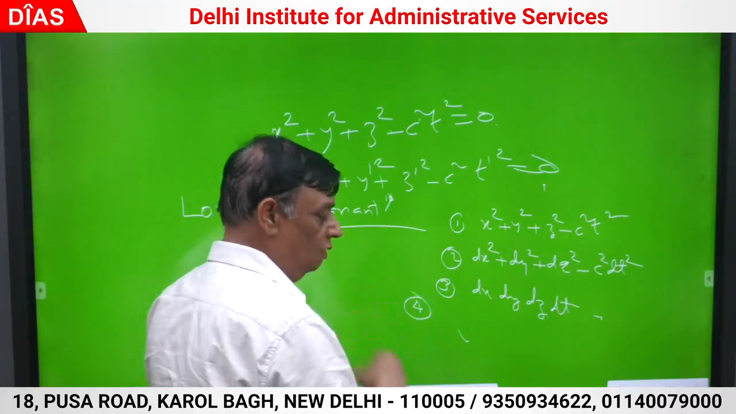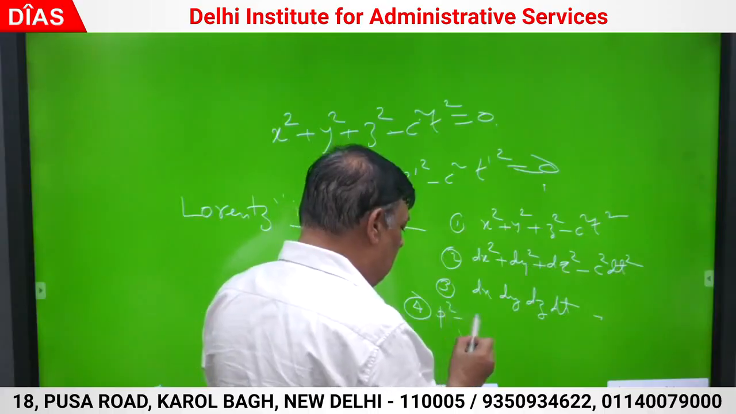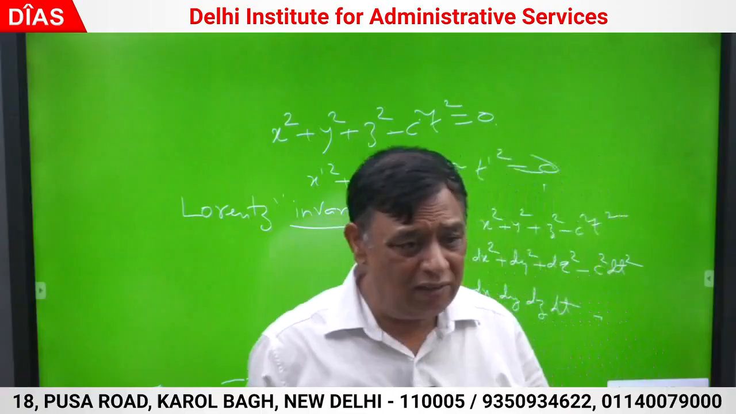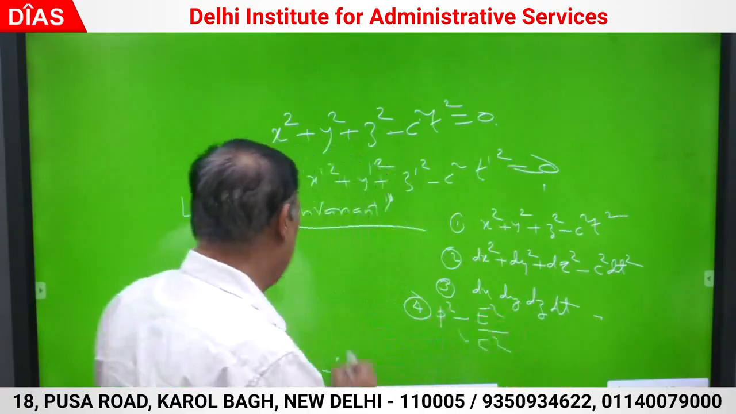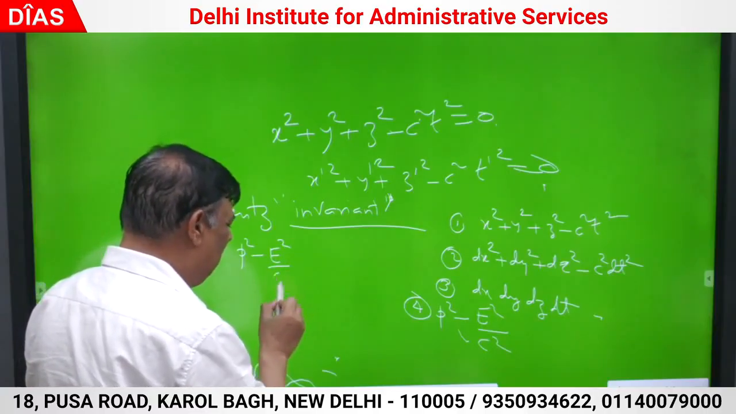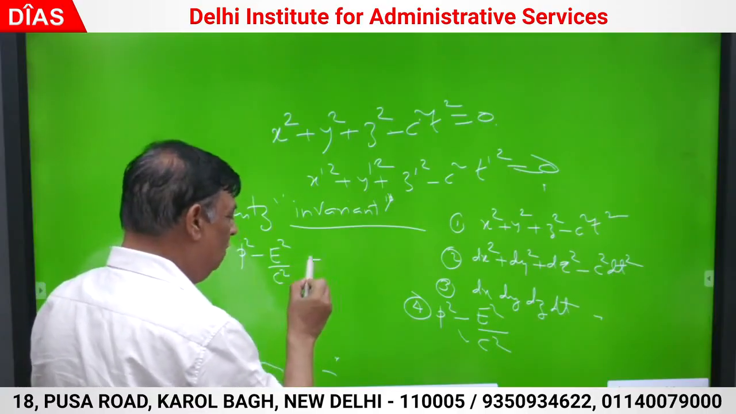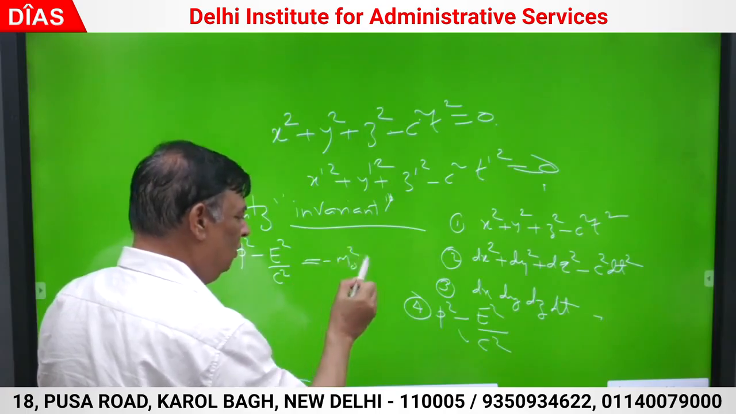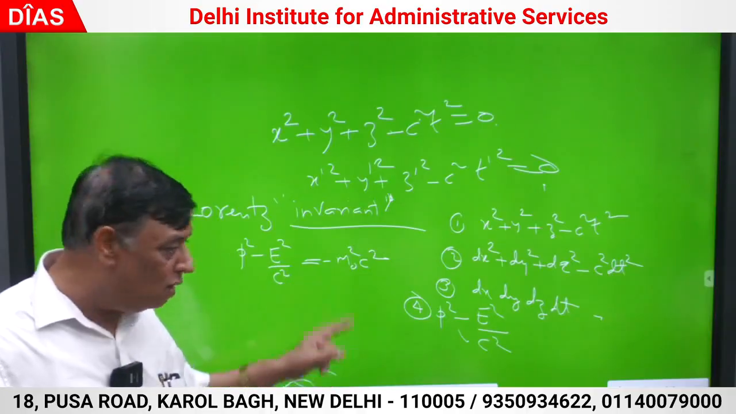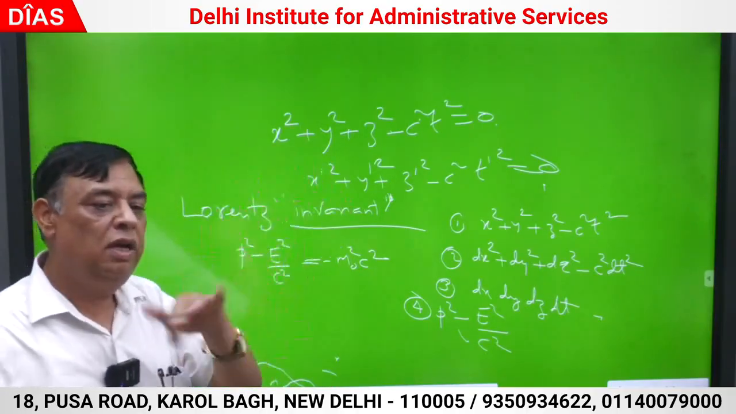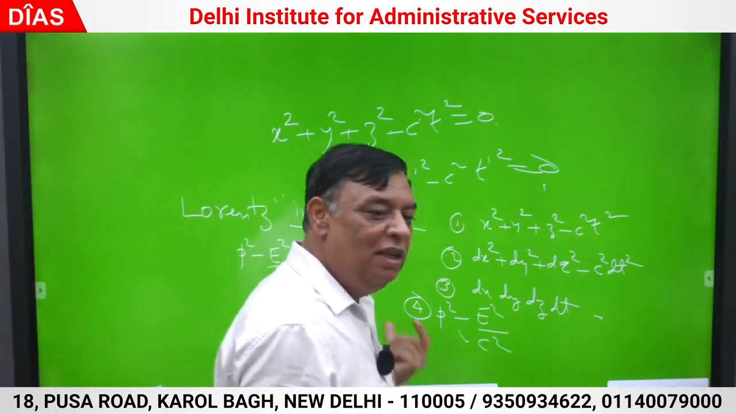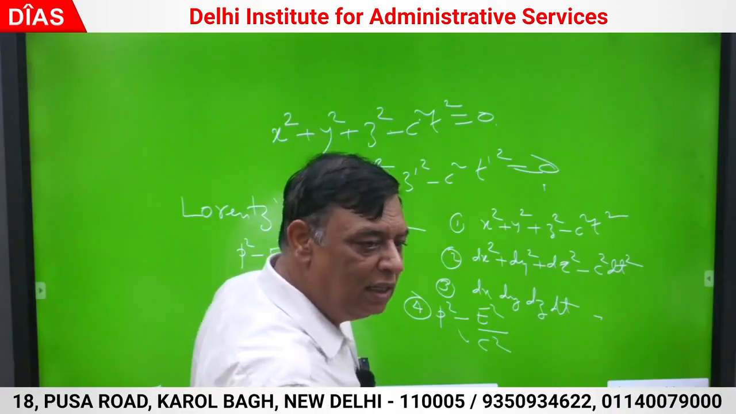Third. Fourth: P square minus E square by C square is general invariant. This quantity P square minus E square by C square, I will demonstrate in some class after mass energy equivalence. This is equal to minus m0 square C square. M0 is the rest mass, which will be same in all frames. C is invariant in all frames. If it is this format, it is invariant.